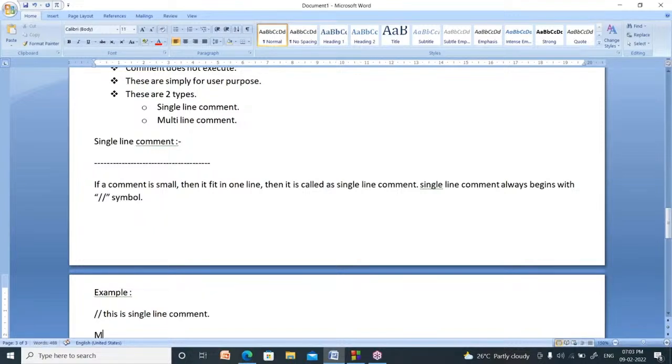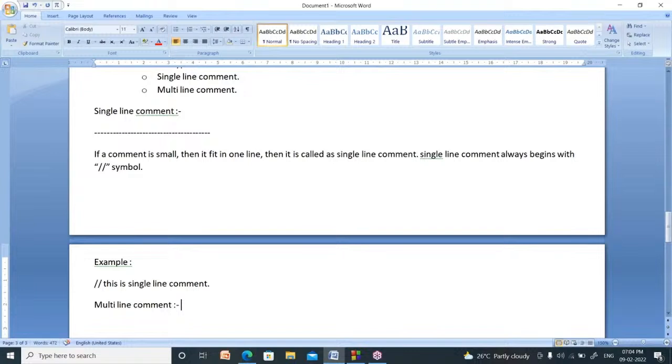Now what about multi-line comment? Multi-line comment is nothing but a comment which is large, which is lengthy. If a comment is lengthy, then it does not fit in one line, then it wraps to multiple lines.